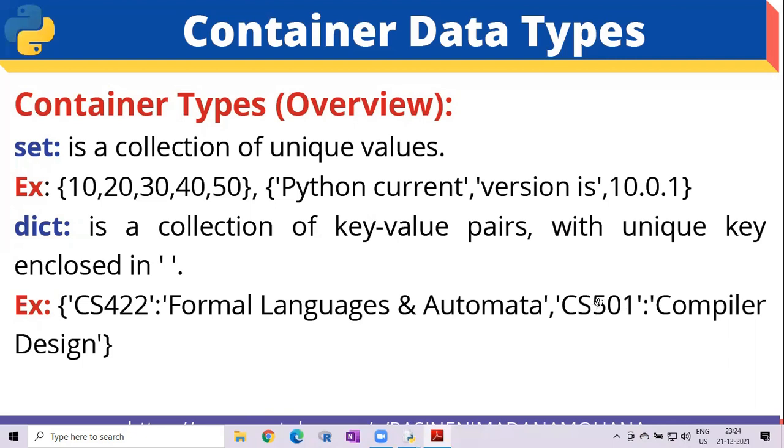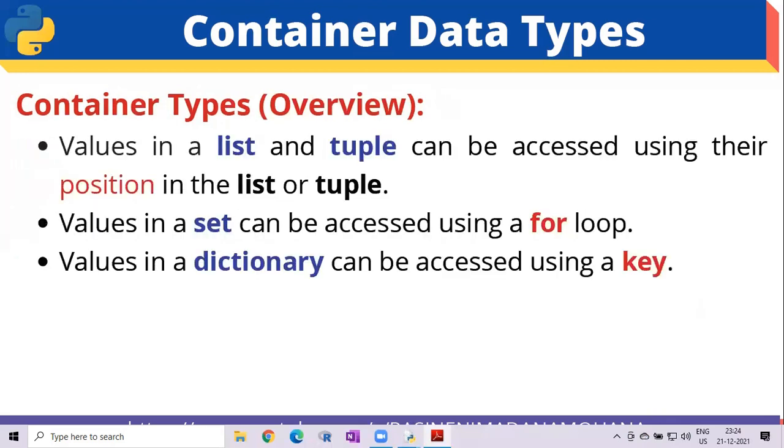This is the key, CS501 is the key, colon, then compiler design is the value. Now, whenever you call with key CS501, it displays compiler design. So these are all the 4 container types. We will discuss all of this in detail in upcoming chapters. For all these 4, let us see one simple example before that.